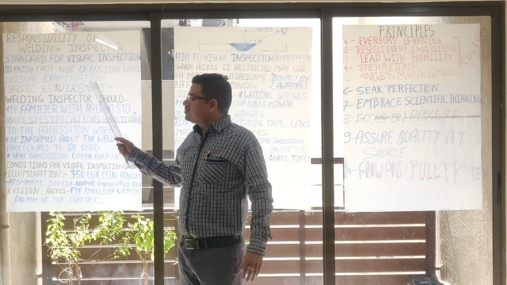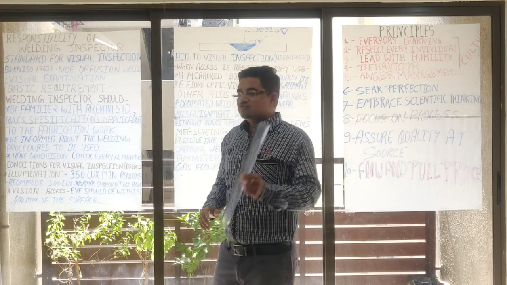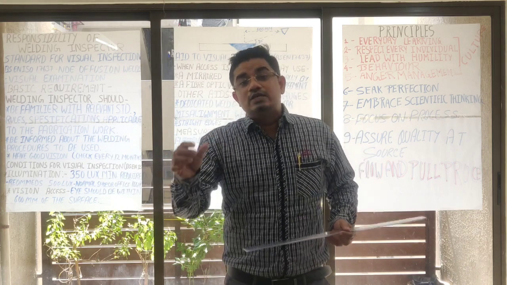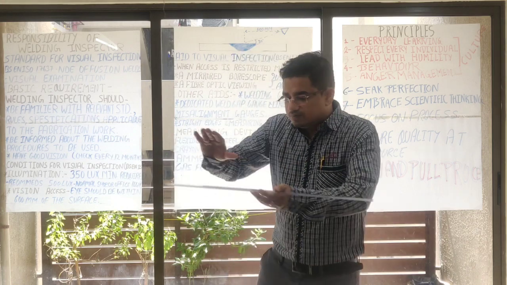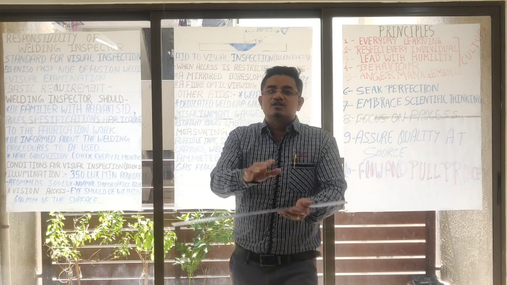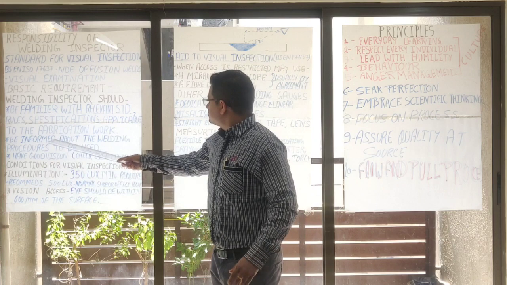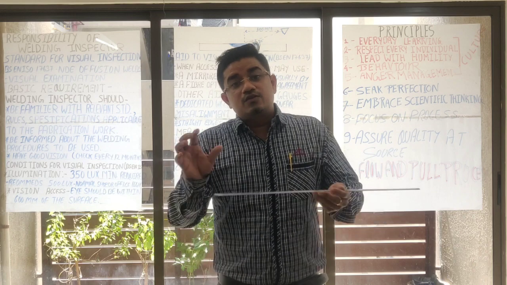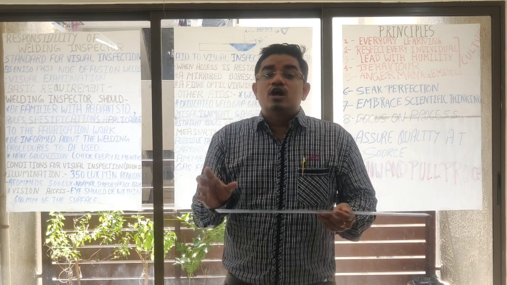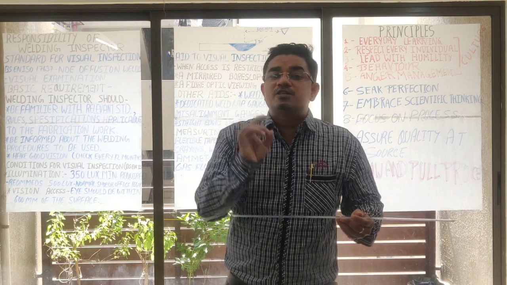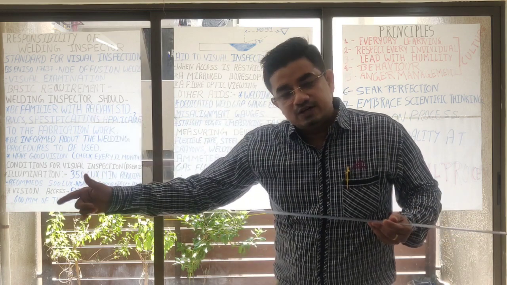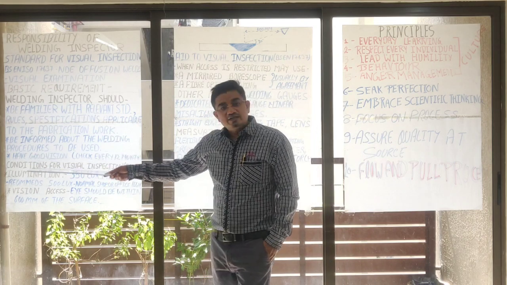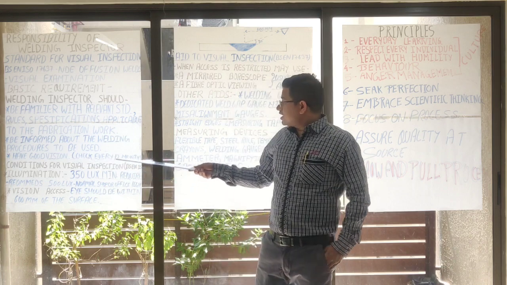Number one is the basic requirements for the welding inspector. The welding inspector must be familiar with all relevant codes, standards and specifications related to material, welding and the client. Second, he must be informed about the welding procedure to be used. The welding inspector shall know which WPS, welding procedure specification, shall be used for this welding. He must know that. The third point, the welding inspector must have good vision, checked every 12 months.